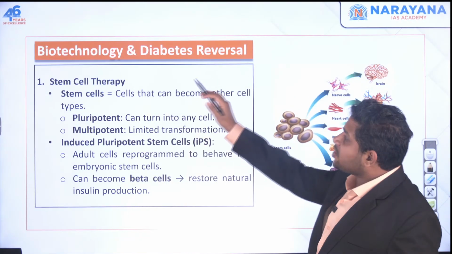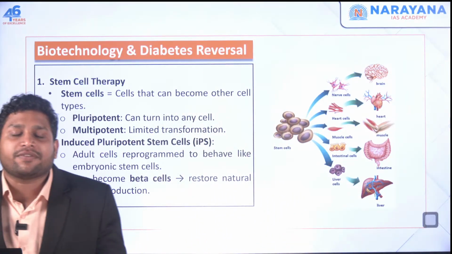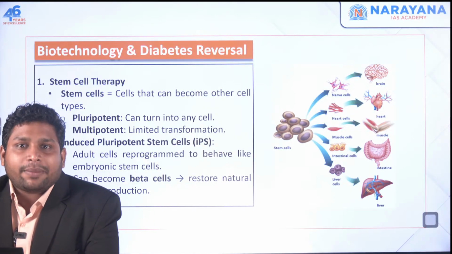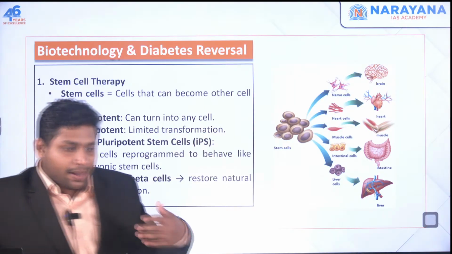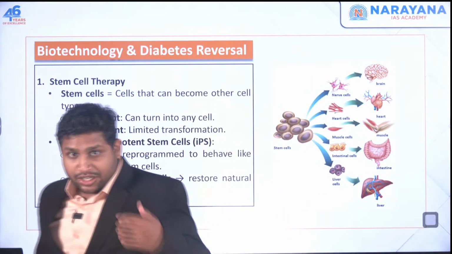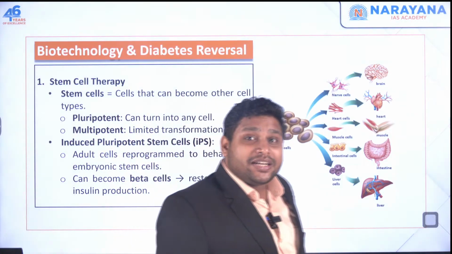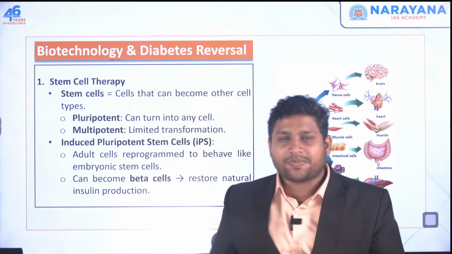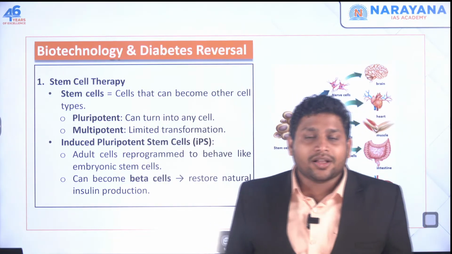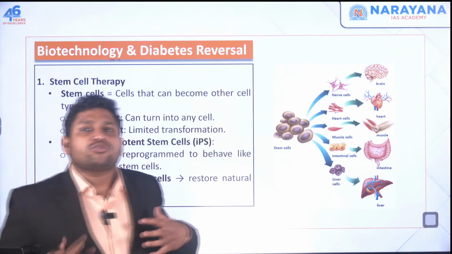Okay, now this is called stem cell therapy. Now how it is happening in simple terms, if I have to say. See, I have a stem cell. Okay, I've got diabetes, there is some problem with my pancreas, insulin is not being produced. I want that beta cell which has been completely destroyed by my body. I want those beta cells back, right? But beta cells are specialized cells. They know their task, they do one specific task. But I don't have any extra beta cell to add in my body. If I take it from other people, it is possible that my body will not accept it. So I need beta cell which belongs to my body.